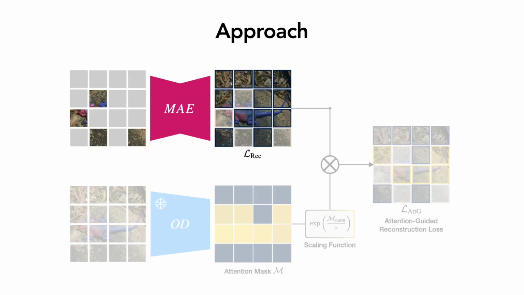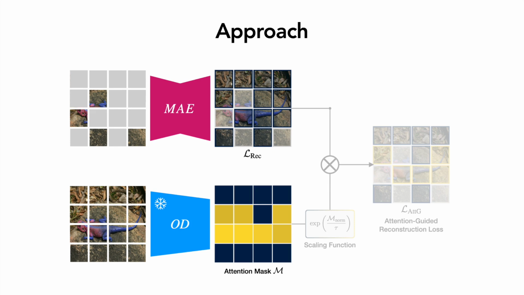Following the standard masked autoencoder protocol, we first mask 75% of the image patches and pass them through the encoder-decoder architecture to reconstruct the masked patches and calculate the reconstruction loss. At the same time, we pass the full image to our unsupervised object discovery network to obtain a raw attention mask.